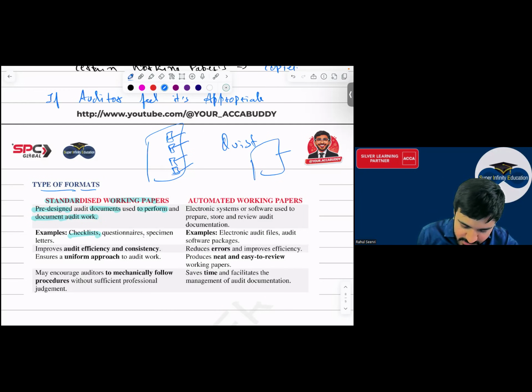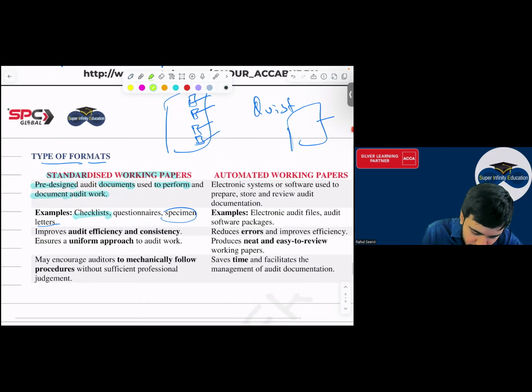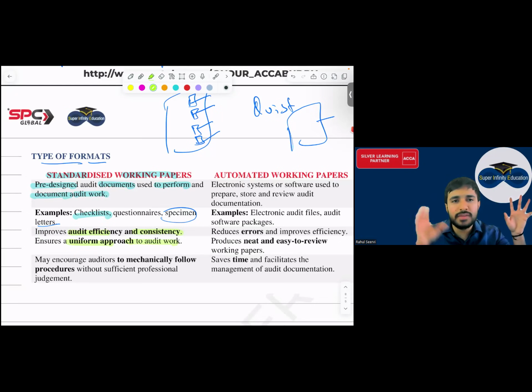Then specimen letters, the format of the letter is also fixed. So what is the advantage of this, sir? What is the advantage, everyone? It improves audit efficiency and consistency. If the format is standardized, if everything is fixed, what is the benefit? It will improve efficiency and consistency. Then it ensures a uniform approach to audit. Everything is in sequence, everything is the same. So previous year also the same, this year also the same. It will be easy for me.